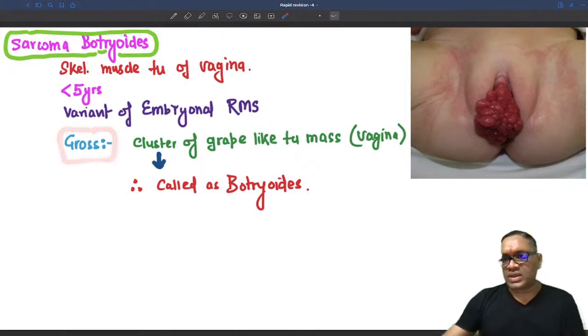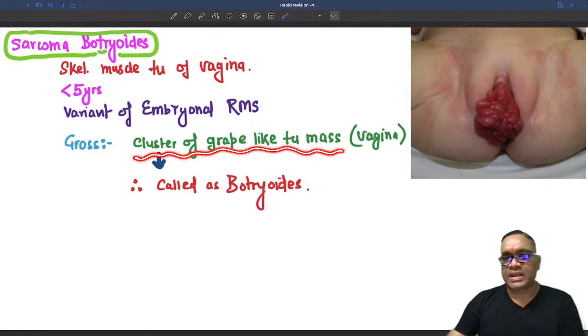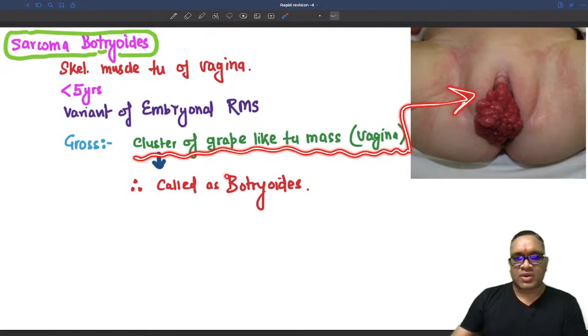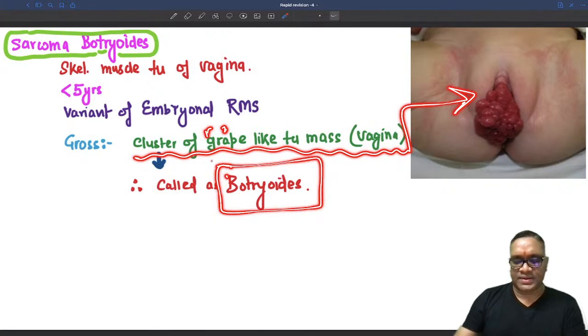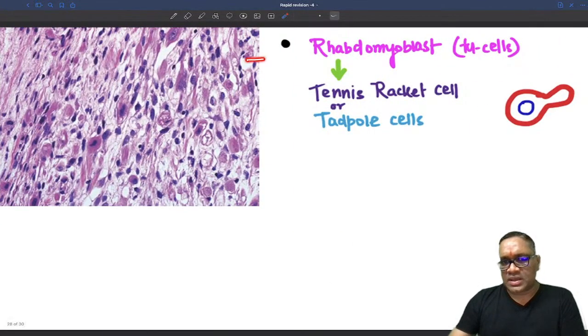Gross finding, now you can see this is the cluster of grape-like mass which is protruding from the vagina, right? So this is described as a cluster of grape-like tumor mass coming outside from the vagina. And because of this cluster of grapes only, it is called botryoides, right? When we are going to see microscopic examination, you can see rhabdomyoblasts are visible, which are tumor cells, which are